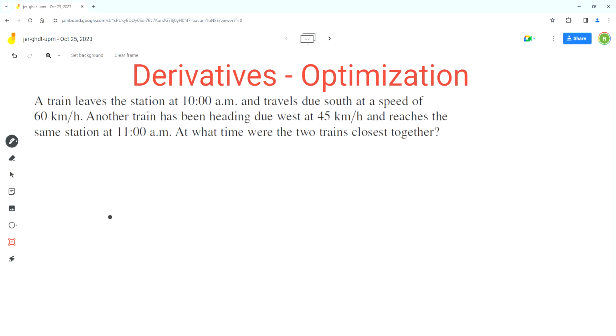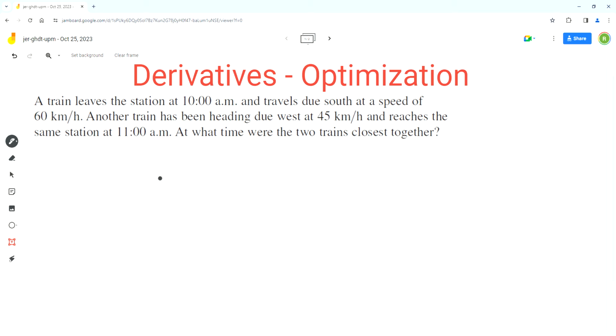So in this video, we'll solve this word problem using the concepts of derivatives. As per the problem, a train leaves the station at 10 a.m. and travels due south at a speed of 60 kilometers per hour. Another train has been heading due west at 45 kilometers per hour and reaches the same station at 11 a.m. And we have to find at what time were the two trains closest together.